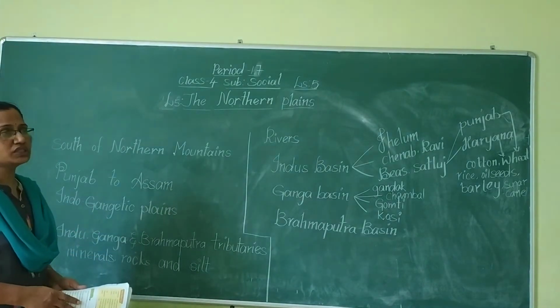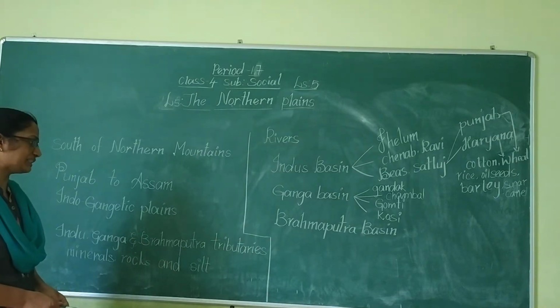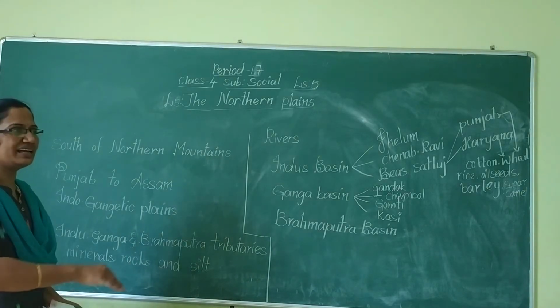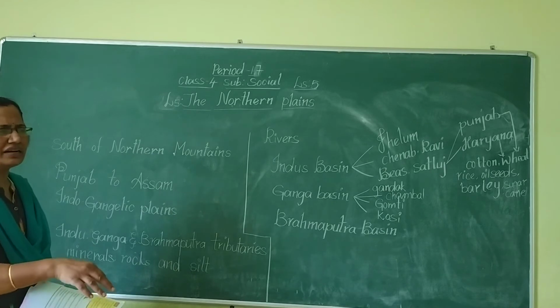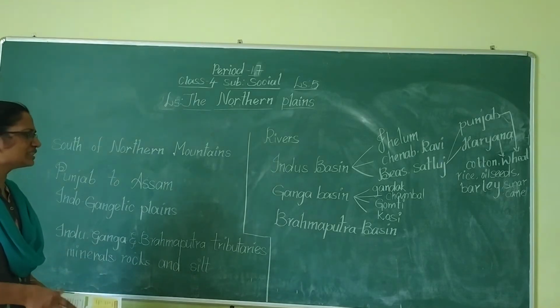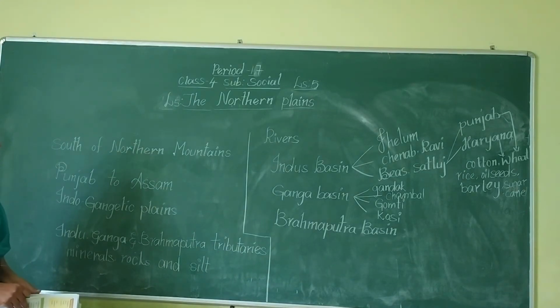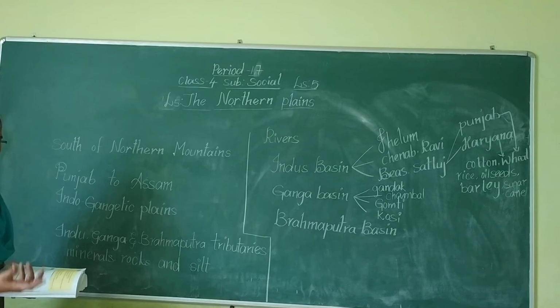So these three rivers will deposit on their banks the minerals, small rocky particles and silt. Silt means smooth mud.